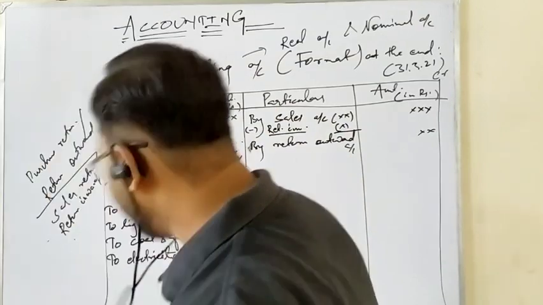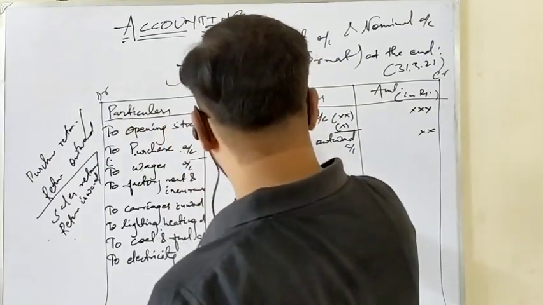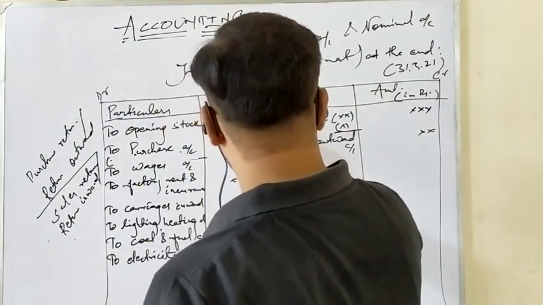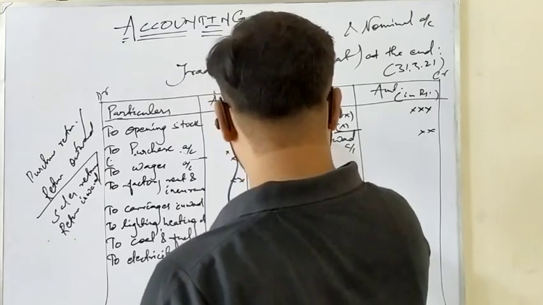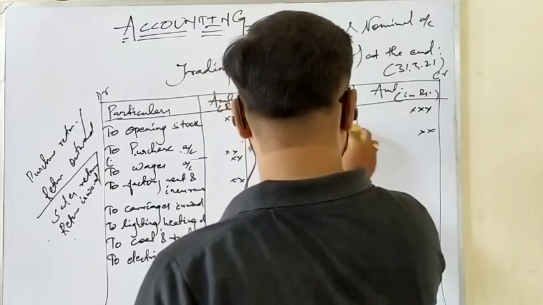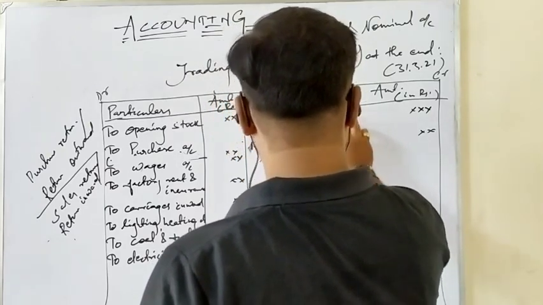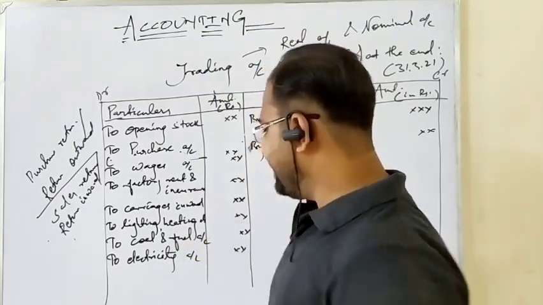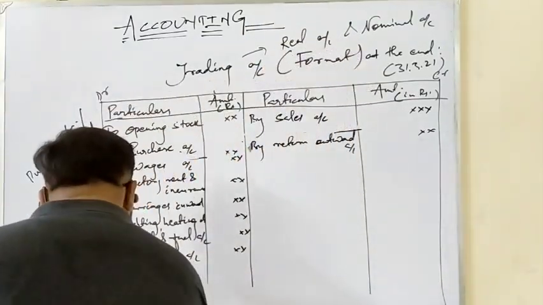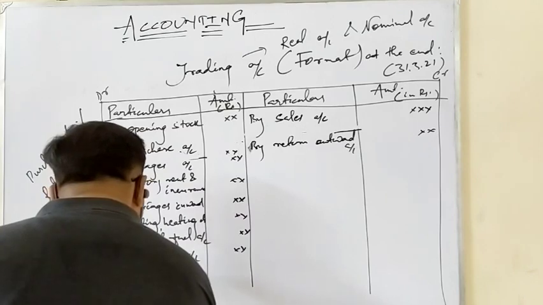As I told, since it is deducted, according to the logic of ledger accounts, it can be taken to the opposite side. Okay, so I can write on the debit side of the trading account: return inward.